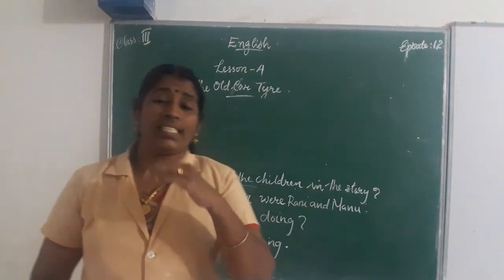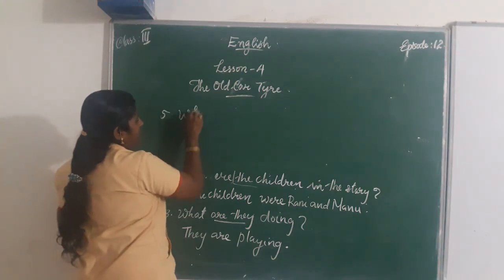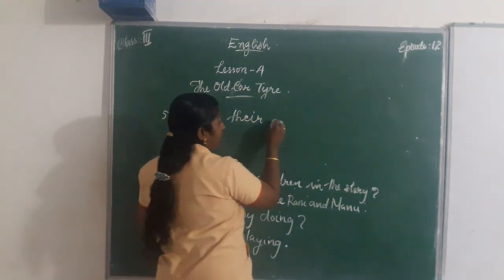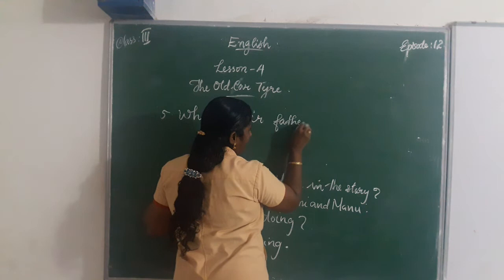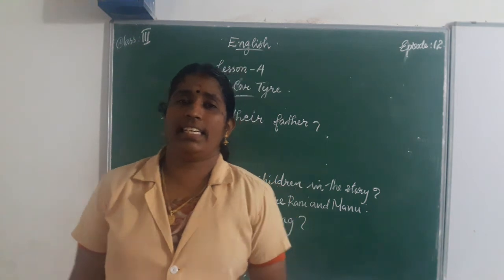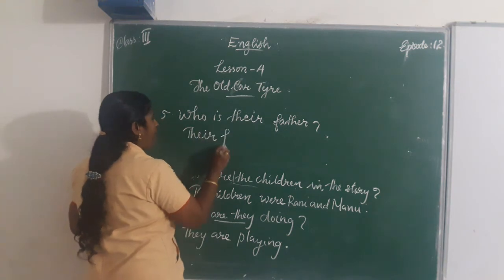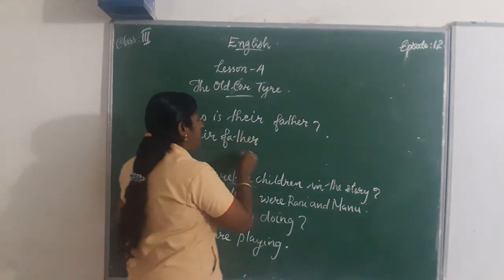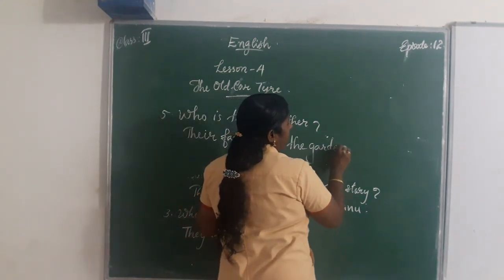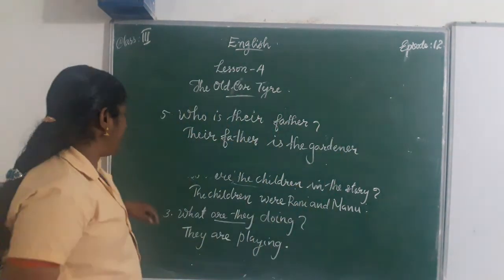And who is their father? Next question. Fifth question. Who is their father? Can you say the answer? Their father is the gardener. Then the answer should be, their father is the gardener. Then can you make another question?